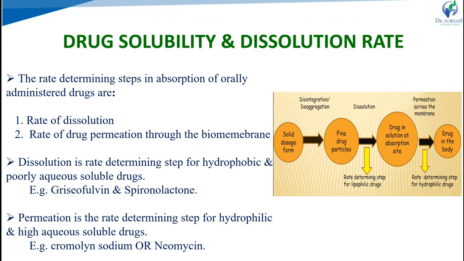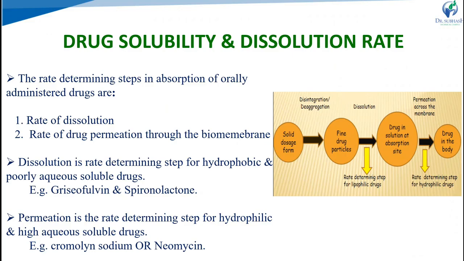We can improve the dissolution or solubility part, and thereby improve the rate of absorption. Examples are griseofulvin and spironolactone. If permeation is the rate determining step, it is for hydrophilic, highly water soluble drugs. It means if the drug is water soluble or hydrophilic in nature, dissolution occurs and the drug easily goes through disintegration and dissolution, but then the rate determining step is permeation. So we have to improve the permeation part to improve absorption. An example is neomycin.